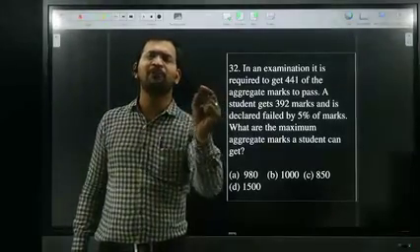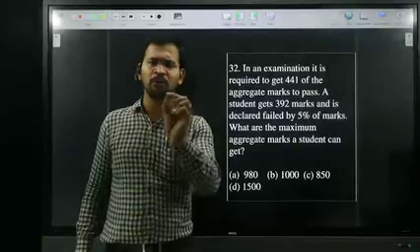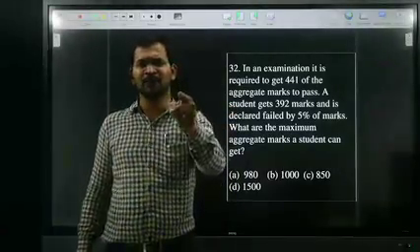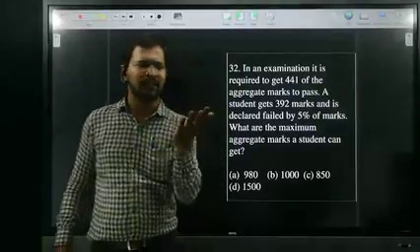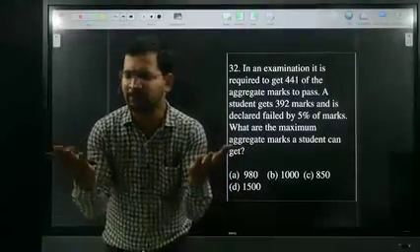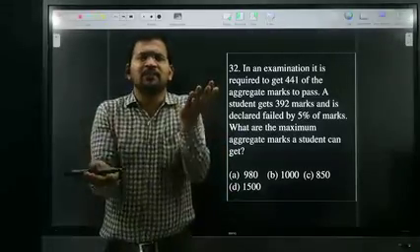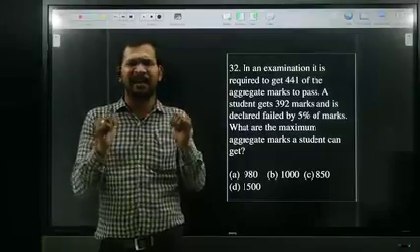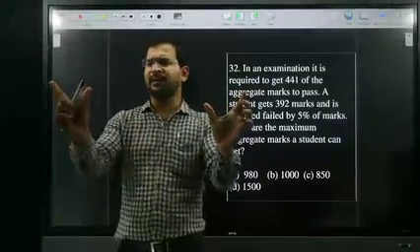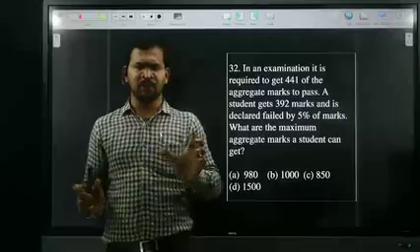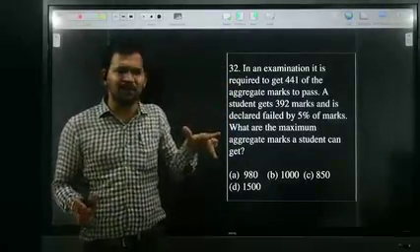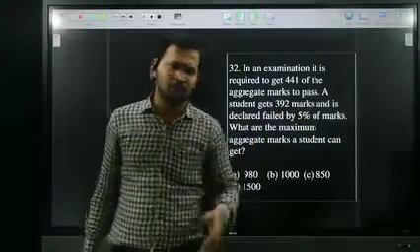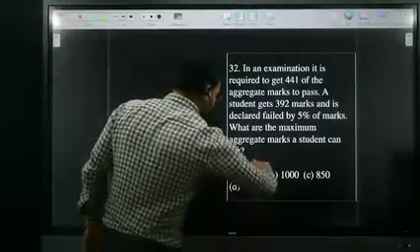49. The difference between 441 and 392 is 49. In terms of marks, 49, but in terms of percentage, 5%. So 5% of the maximum marks is nothing but 49. Now I need the maximum marks, which is nothing but 100%. 5% is 49, then 100% is how much? For how many times? 100 by 5, 20 times. 20 times 49, so 980. Therefore, your maximum marks are 980. Option A is the right answer.